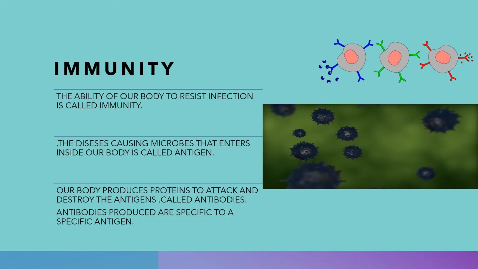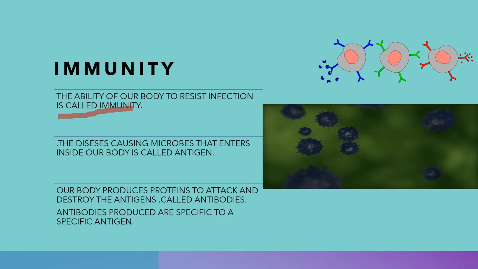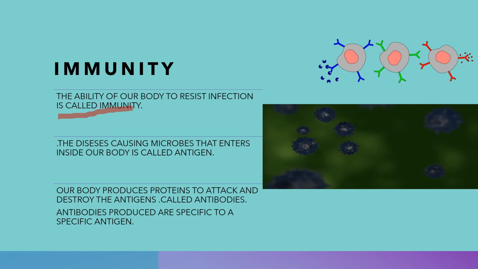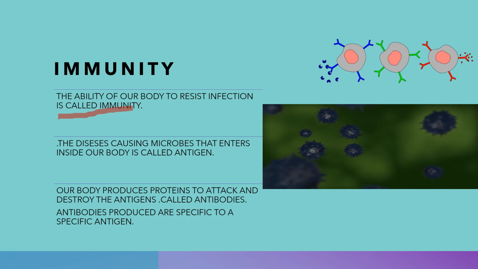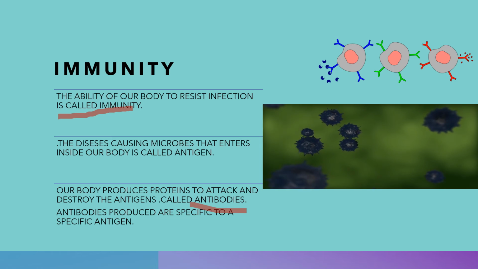We do not get infected by all the microorganisms on earth, because our body can prevent infections. The ability of our body to resist infection is called immunity. The disease-causing microbes, when they enter our body, are called antigens. And our body produces antibodies against each antigen. That means the antibodies are very specific to an antigen.